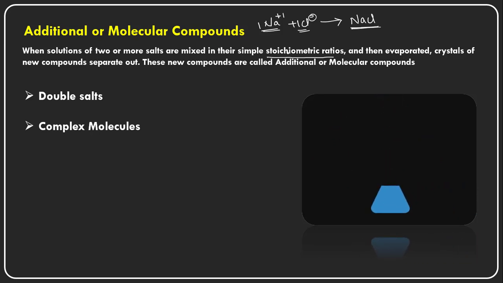So when the two chemical components are mixed together in their molecular proportions and then evaporated, after evaporation the crystals of the new compounds will be separated out, means they completely turned into the products, the reactants completely disappear and they turn into the product side.